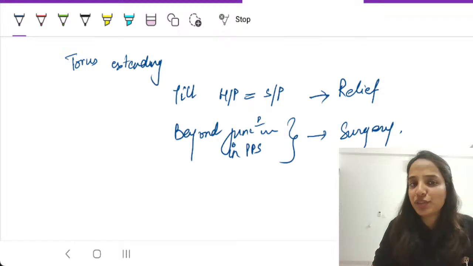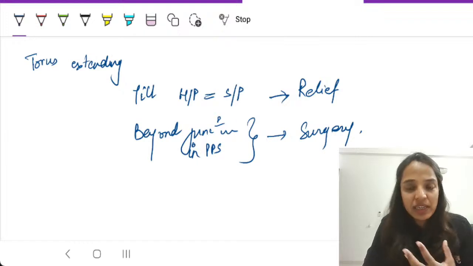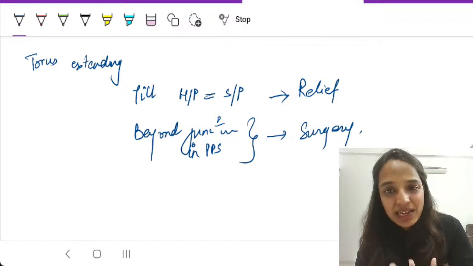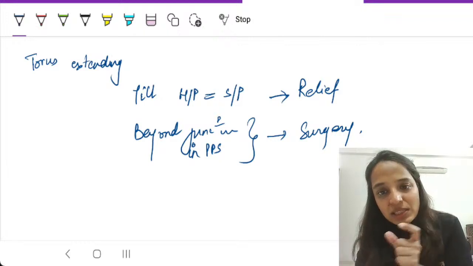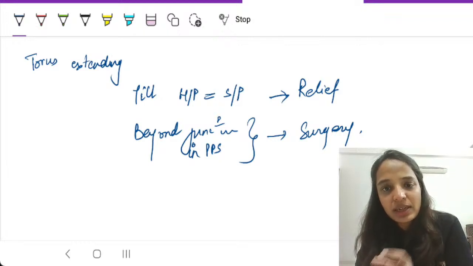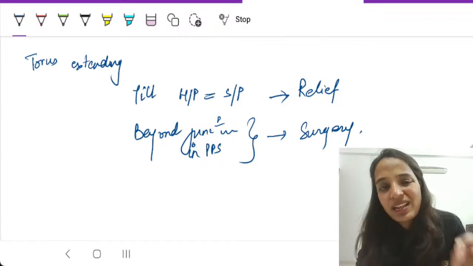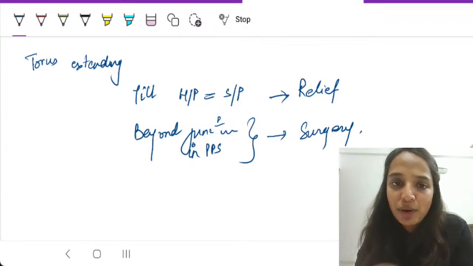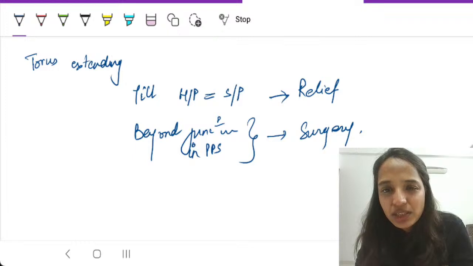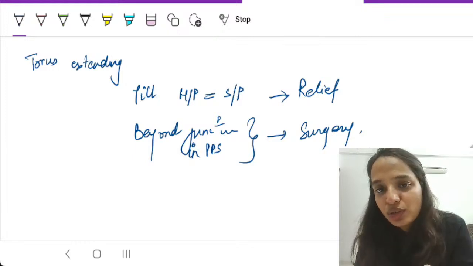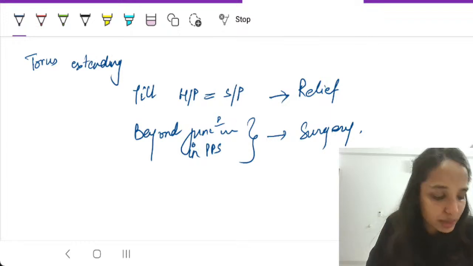Because a lot of confusion is there, when to give relief, when to do removal. Specifically, the question also does not mention the size of the torus here. So then you have to remember, torus extends till the junction of hard and soft palate, you have to give relief. If it is beyond the junction, you cannot place the posterior border, you cannot do a border seal. So irrespective of the size, even if it mentions a very small torus, if it is beyond the junction into the part where you place the border seal, you are supposed to do surgery and remove it.